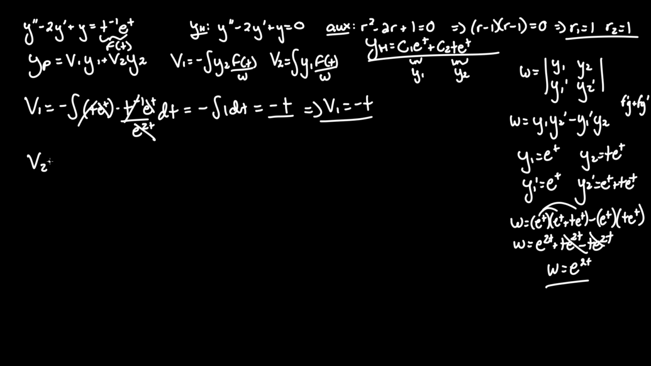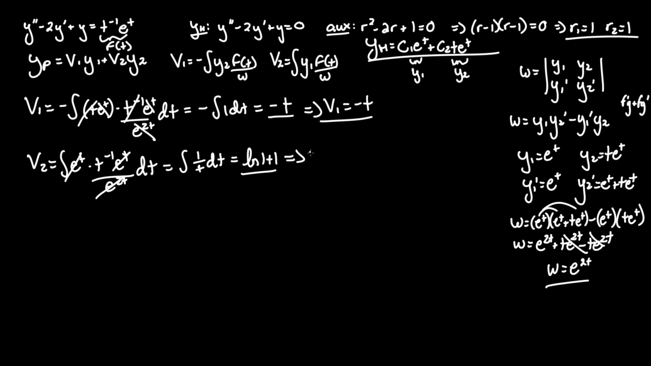Now for v2, that equals the integral of y1, e^t, times the same t^(-1) e^t over e^(2t) dt. Same thing here, the e^t's cancel everything, and we're left with the integral of 1 over t dt. And as you know, that's ln absolute value of t, which is our v2.